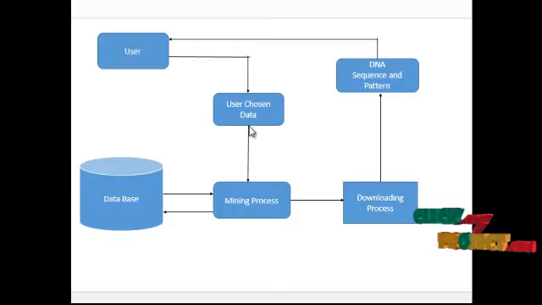The user is involved in the chosen data process. They can select the education related or string related data set. The mining process fetches the user wanted data from the database, and it goes to the download process. The user can download this, and another process is the DNA sequence matching pattern.